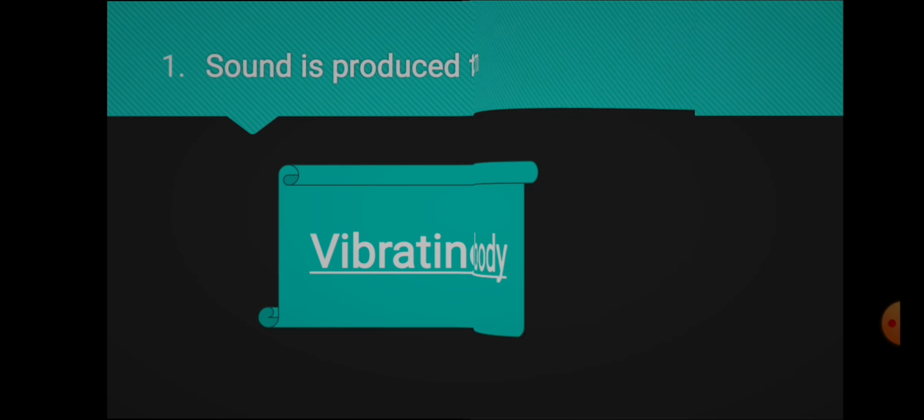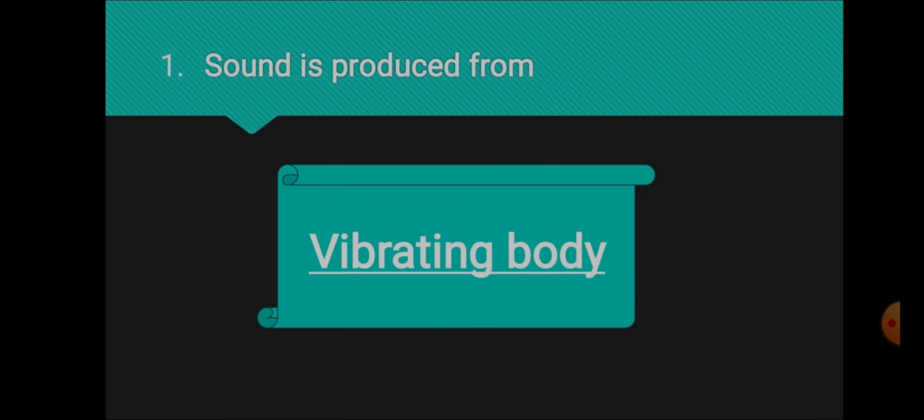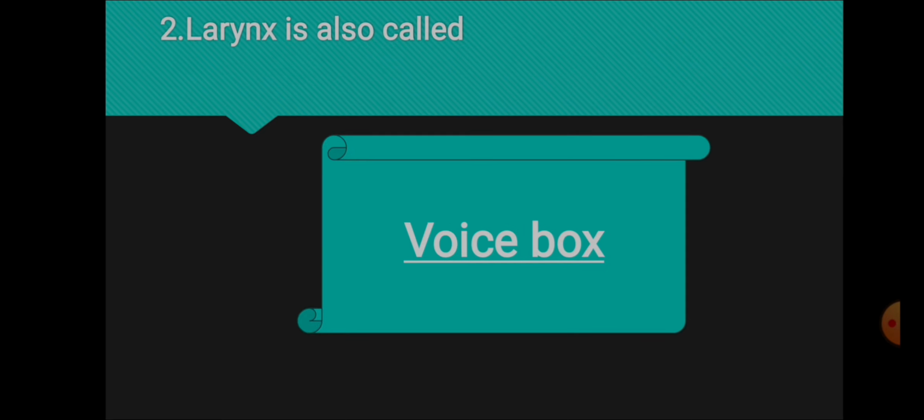One more point. Sound is produced from a vibrating body. Any body that causes vibration produces sound. Larynx is also called the voice box. This is the part of our human body that helps in producing sound. Larynx contains two vocal cords, as you studied already. The air flows through the vocal cords, and the vocal cords cause vibration. Then only we produce sound from our human body. Okay? Next.